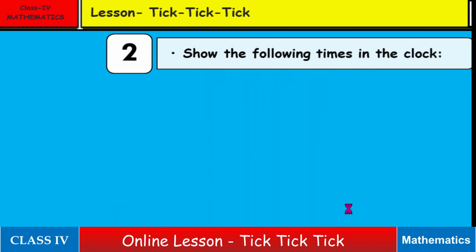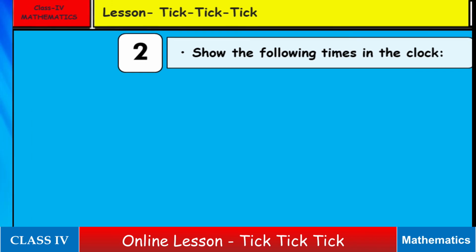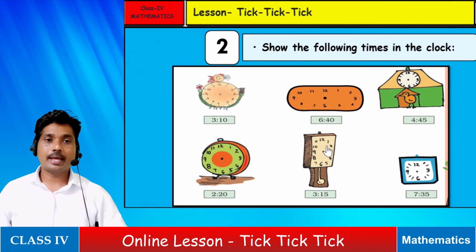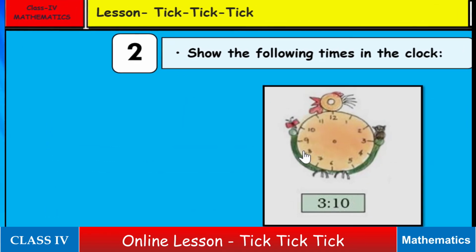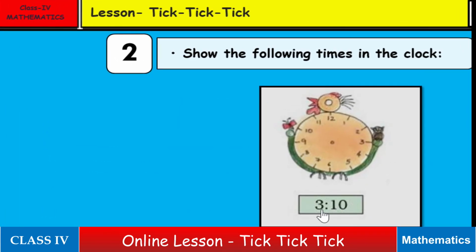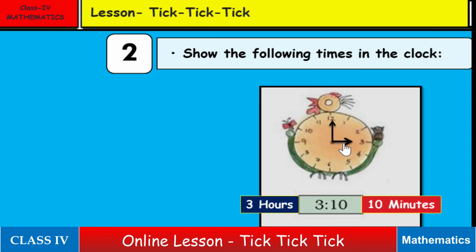Students, let us consider a second exercise question from your textbook. A number of clocks are shown here and the time is also given in digits. We are asked to draw hands in these clocks because no hands are shown in the clocks. See the first clock, what time is it in the clock? It is 3:10. That means 3 hours and 10 minutes. For 3 hours, our hour hand should be at 3 and the minute hand should be at 2. So the hand position at this time will be like this.